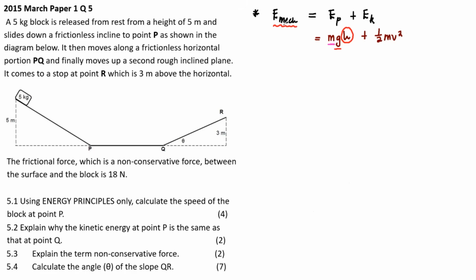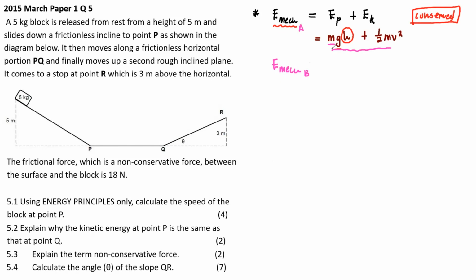Now, mechanical energy can be conserved. This word is very important. Conserved. What does that mean? It means the mechanical energy at a certain point, point A, will be the same as the mechanical energy at a certain point, point B. What are the conditions for it to be conserved?